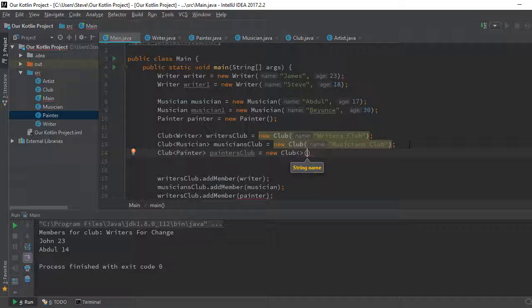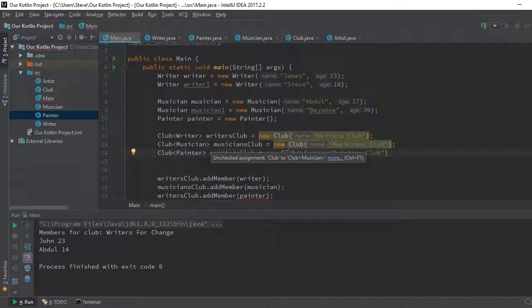And we pass in what? Oh, you see? That's a problem. We pass in the name of the club, which is what? Painters club. You see the problem here?